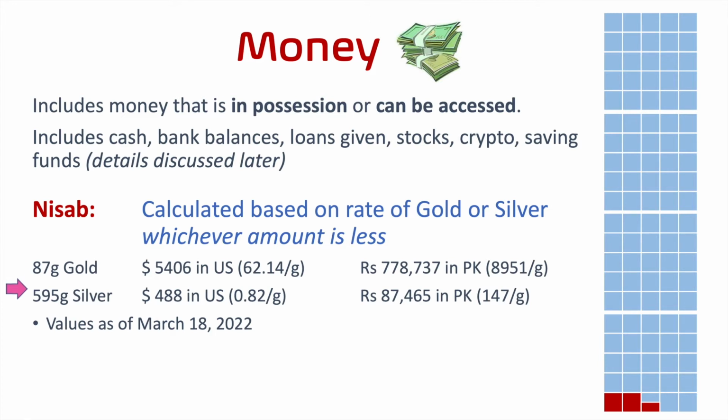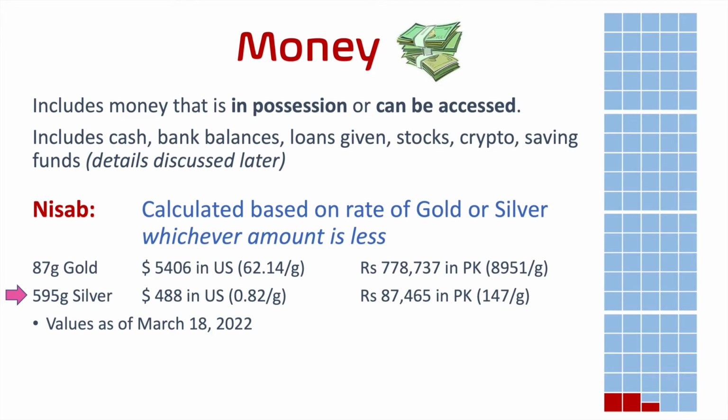But on the other hand, if we use silver as our guide, and now there's a huge difference between the value of gold and value of silver, we see that 595 gram of silver, which is the nisab for silver, equates to $488 in the US and 87,465 in Pakistani rupees. It's a big difference now. If we are using gold to calculate our nisab for money, we have a very high value. And if we are using silver to calculate the nisab, then the value is much lower.